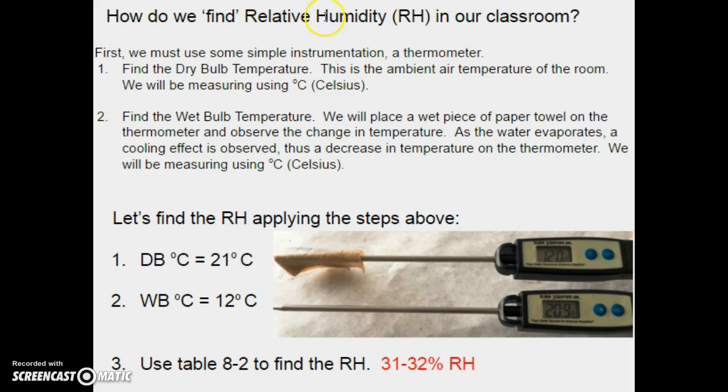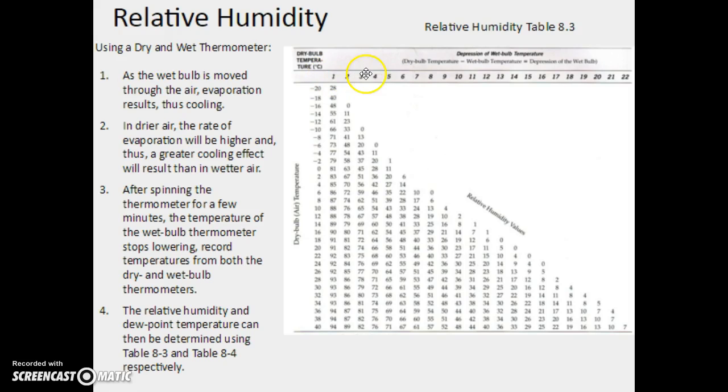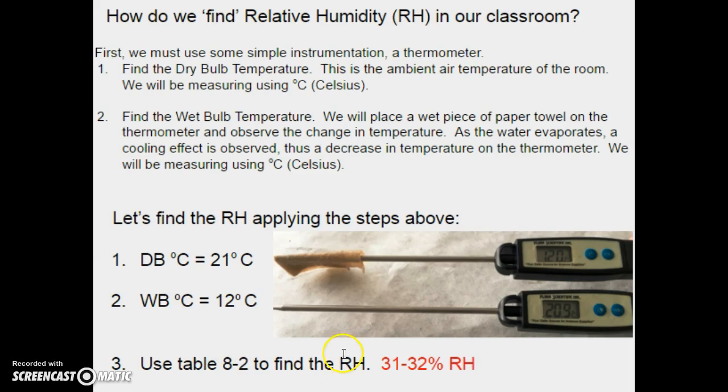So we're going to do an example here. How do we find the relative humidity in the classroom? I took a dry bulb temperature, we'll call that 21 degrees Celsius, and a wet bulb temperature, so this is the wet piece of paper towel, we'll call it 12 degrees C. We do these in class, we run the data. I've got 21 degrees Celsius and a difference of 9 degrees C. I can align this: I find my 9, I align it here, and I associate that with 21 degrees C. You'll find that it's located in between 30 and 33%. And I could say very confidently that the relative humidity in the classroom is in the low 30% based on these numbers here.